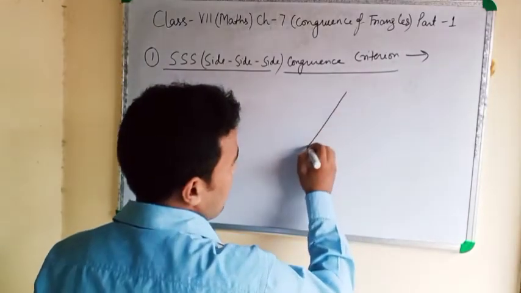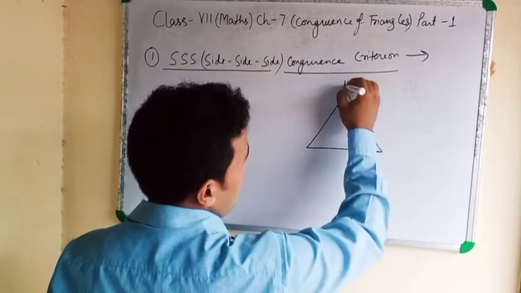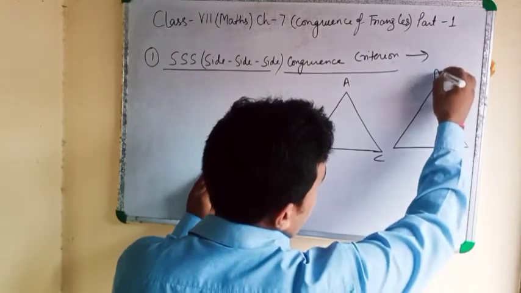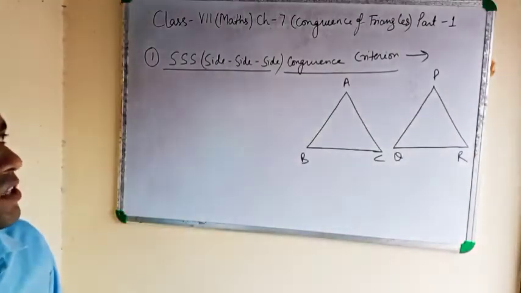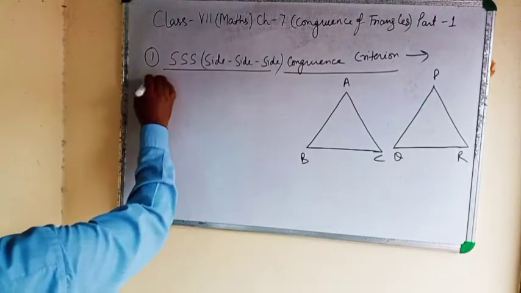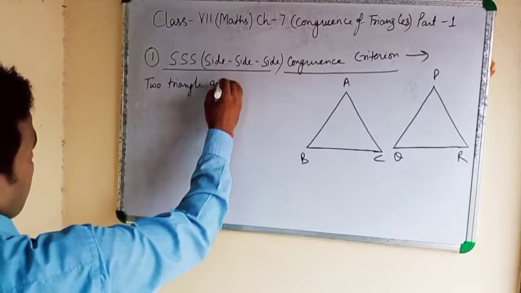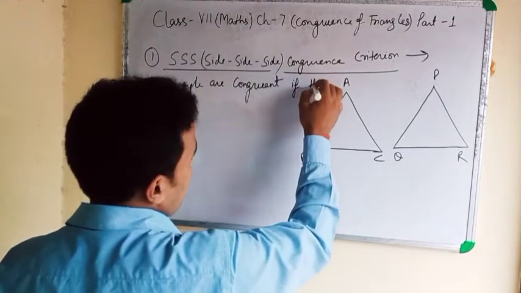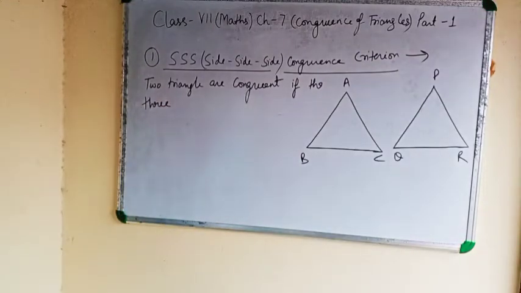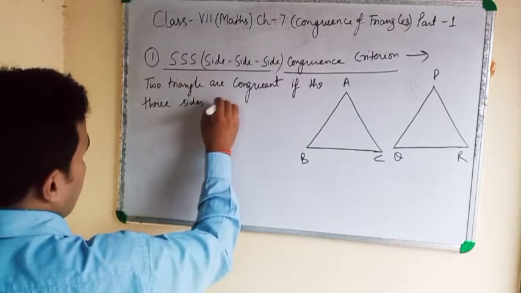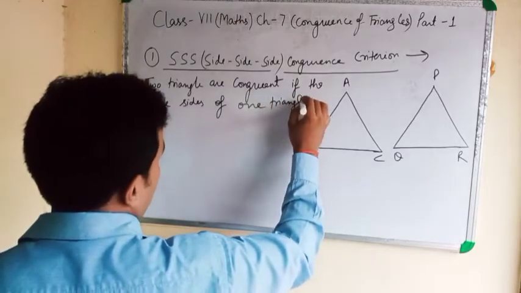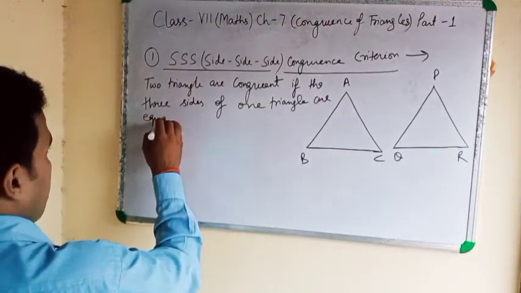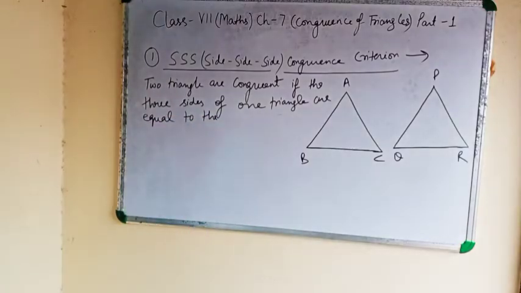First of all, I will make the figure, ABC and PQR.